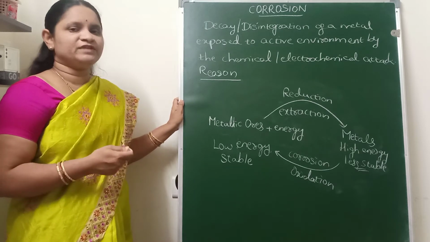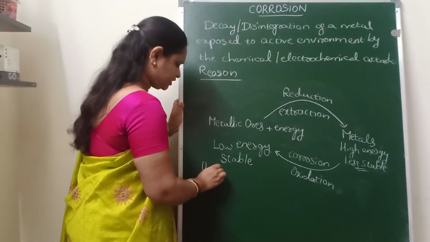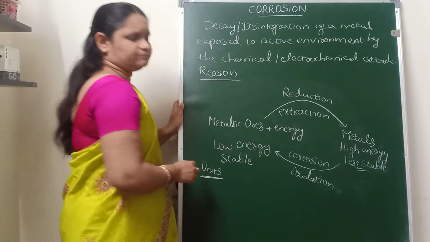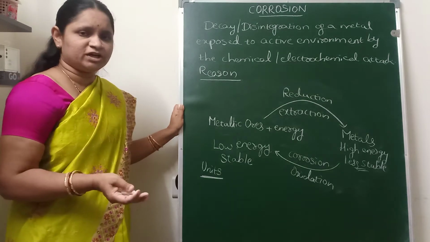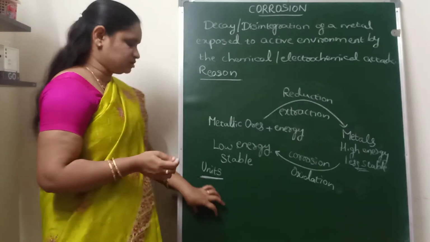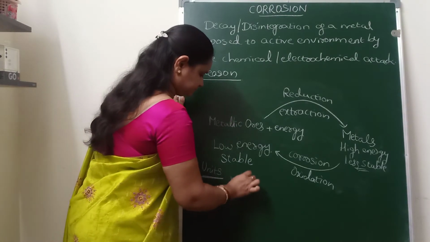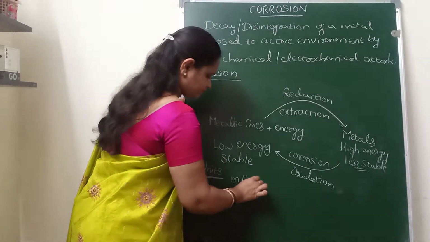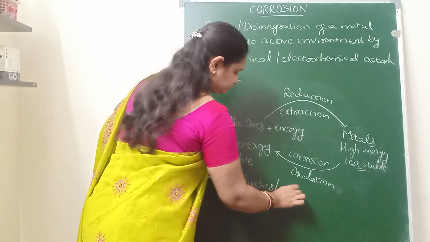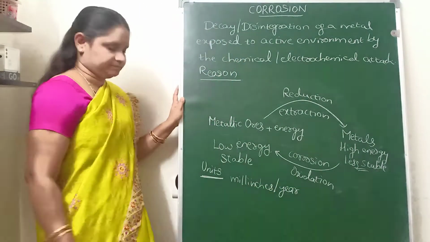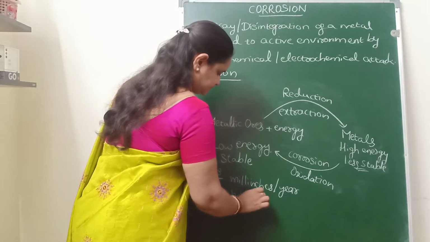Now how do we represent corrosion? What are the units of corrosion? Generally, because the metals are converting into their derivatives, the units for corrosion are milli-inches per year, or milliamperes per year.